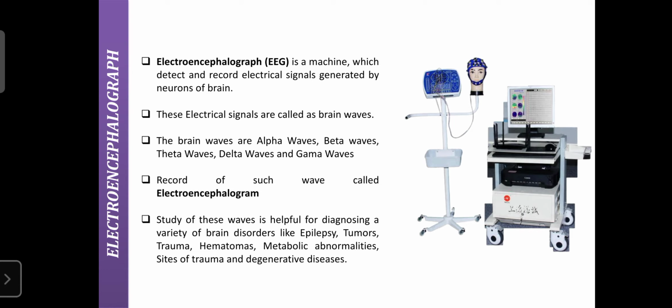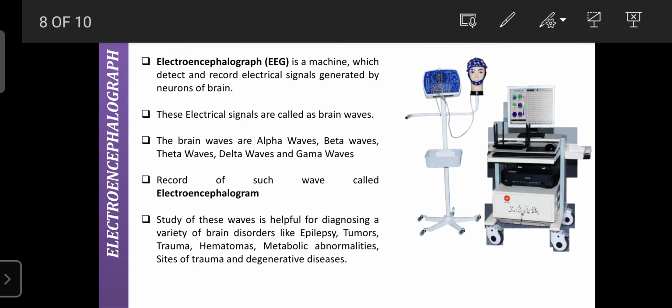This is the typical electroencephalograph, or EEG. It is a machine through which we can detect and record the electrical signals generated by the neurons of the brain. Electrical signals are also called action potentials or brain waves.